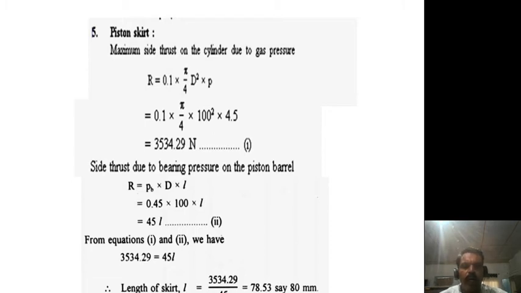Now we have these two equations, equation number 1 and equation number 2. Now equating equations 1 and 2: equation number 1, 3534.29, is equal to the second equation, that is 45 into L. L is unknown here, so L can be taken outside. Therefore L is equal to this much divided by 45. Finally you will get the L value, that is the length of the skirt, 78.54 or 53. Now it can be rounded off to 80 mm. So like this you have to do the problem.